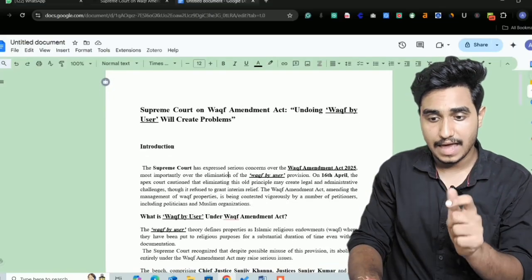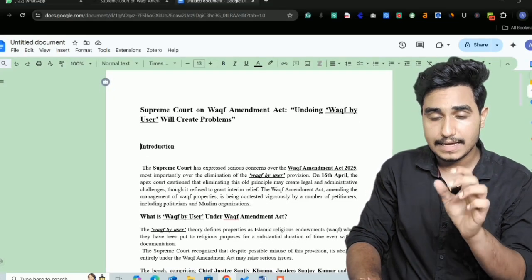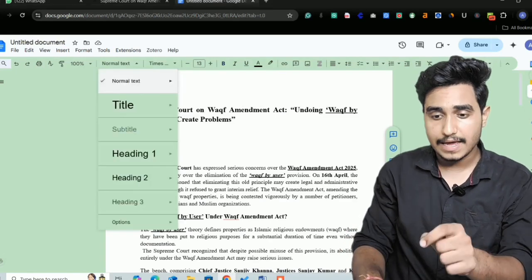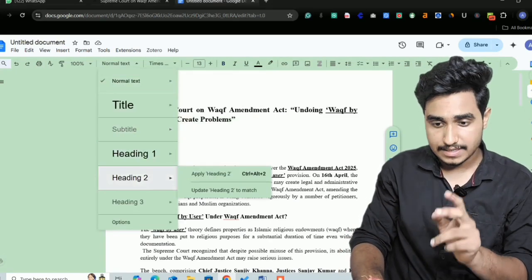After you have pasted all your content, now start giving headings and subheadings to your content. So now you'll have to divide your article's content into headings as well as subheadings. So this introduction that we have, this is a heading. So you'll have to apply the H2 tag here. In the Home interface, click here and then you can apply the H2 tag right here. So that is the first thing.